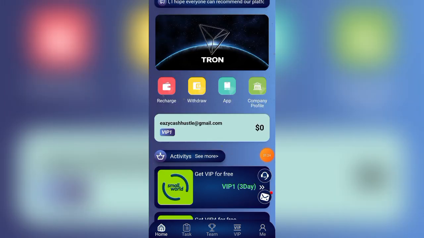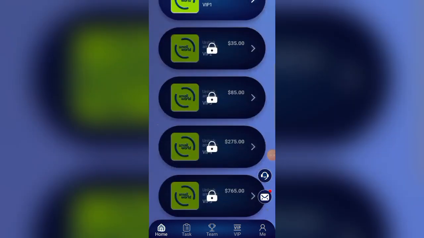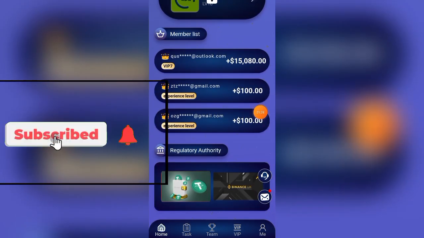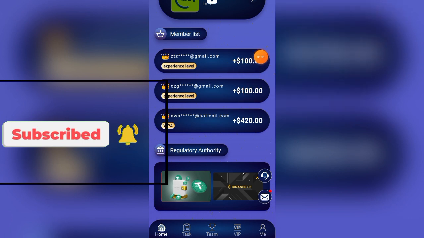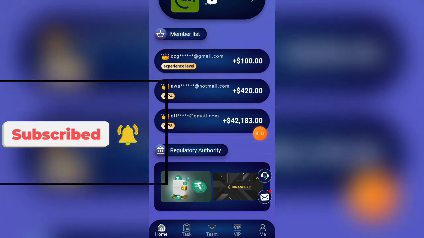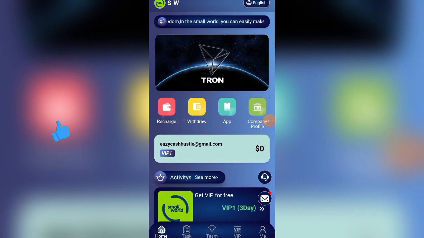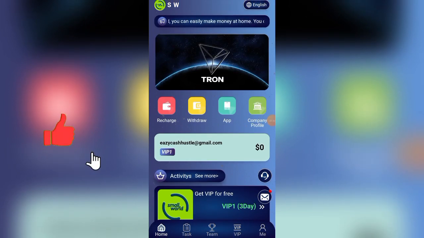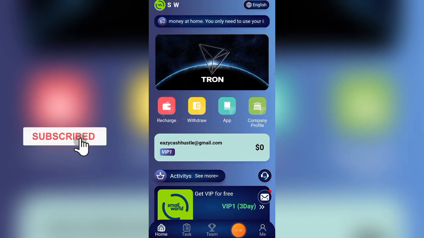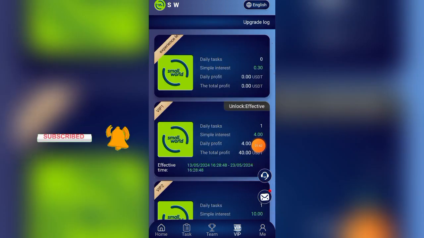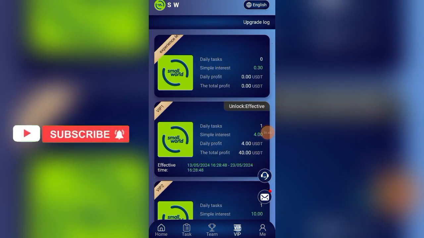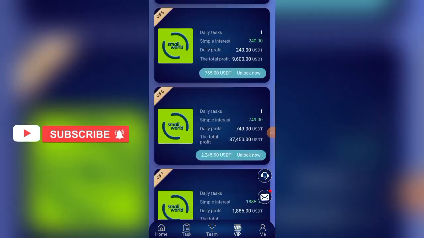Once you get registered, you see the features in this platform. If you scroll down, you're going to be seeing different people earning in this platform. If you want to start making money, there are different ways you can earn. The first way is to come to VIP here. When you come to VIP, you're going to see different levels where you can earn in this platform.